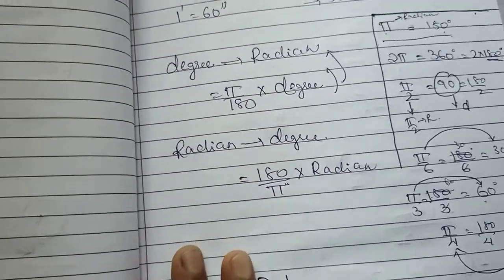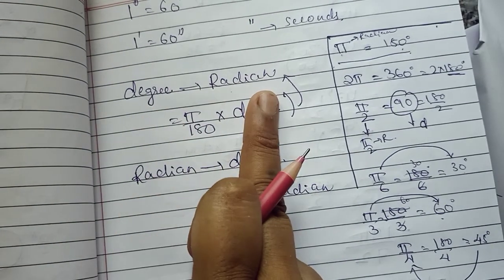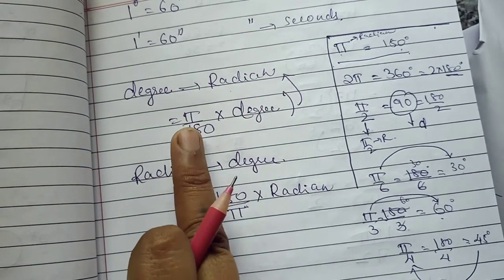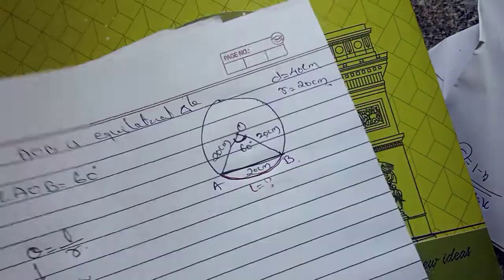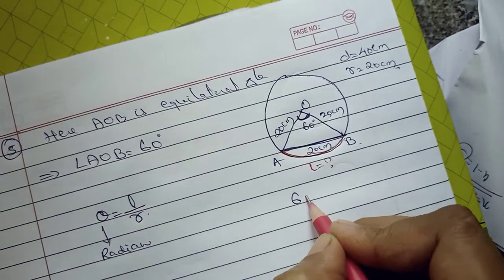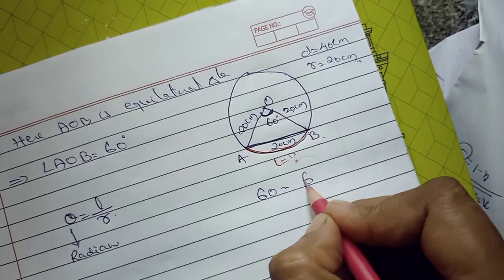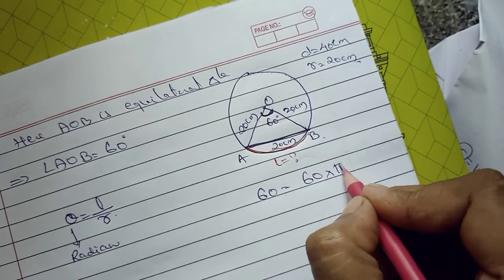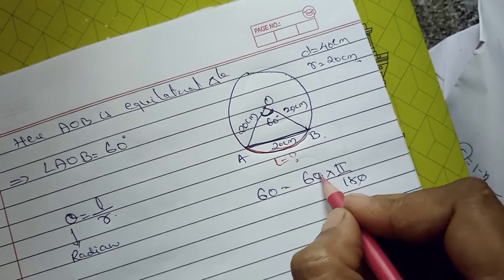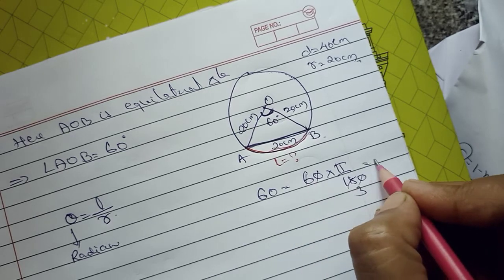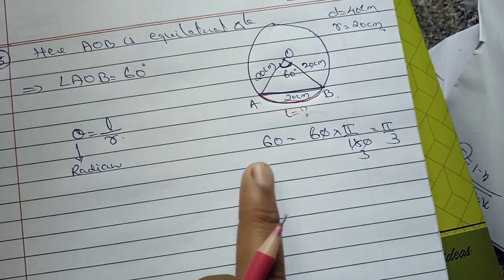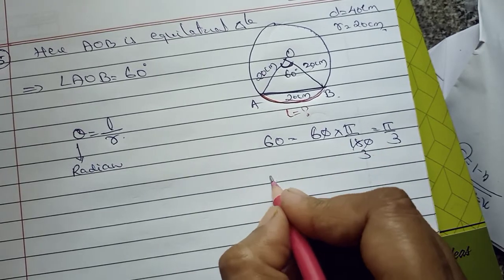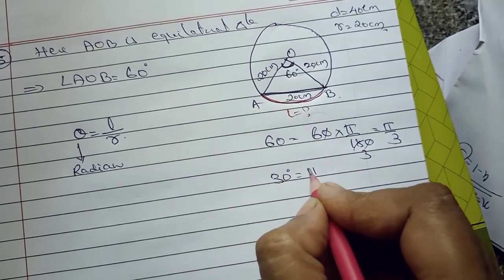You know how we convert degree to radian. By multiplying by pi upon 180. So we have to multiply 60 by pi upon 180. It is pi upon 3. I already taught you this also: 60 equal to pi upon 3 and 30 degree equal to pi upon 6.